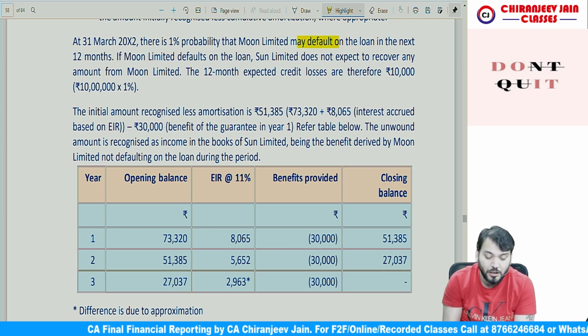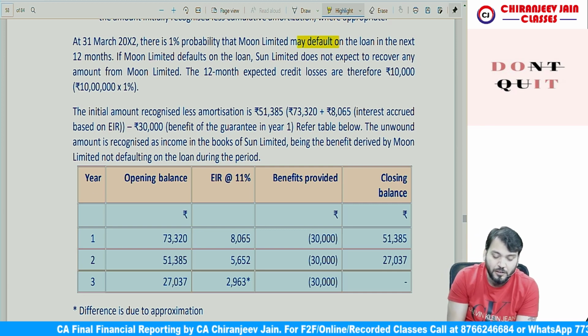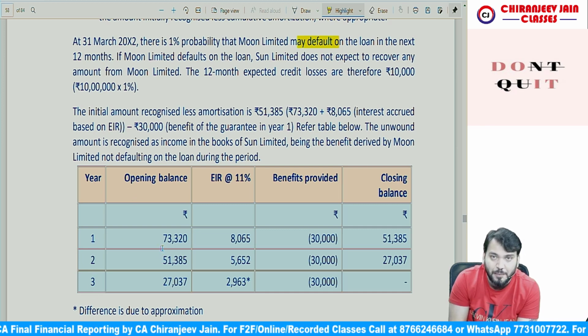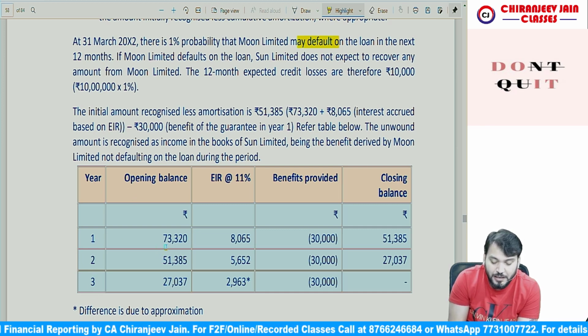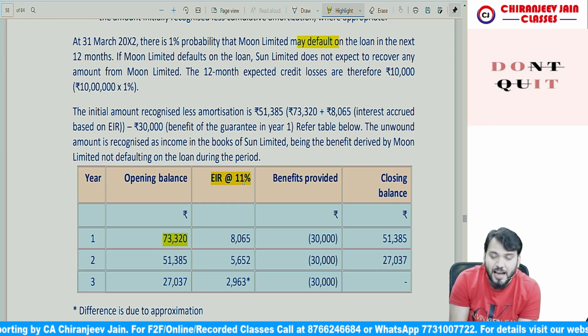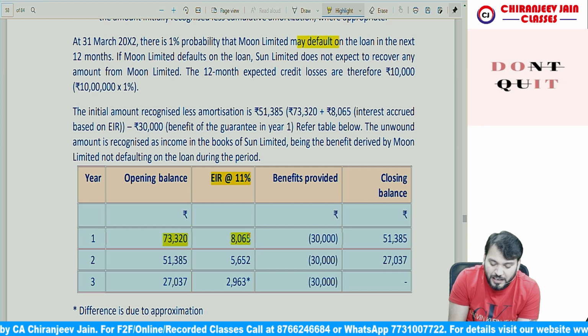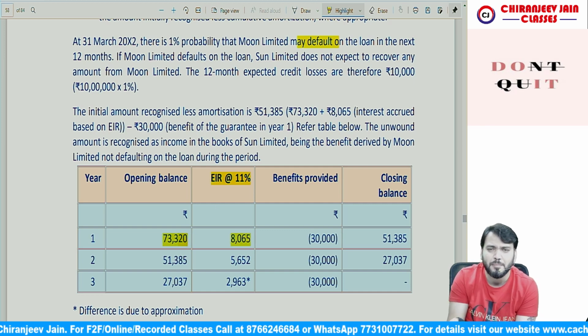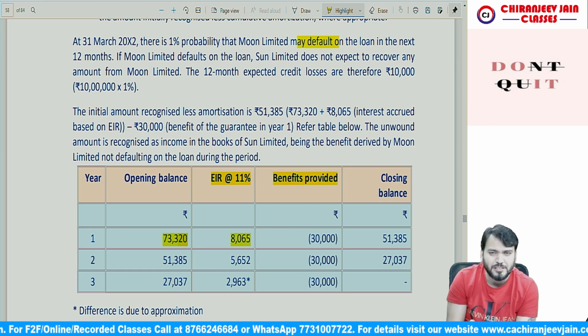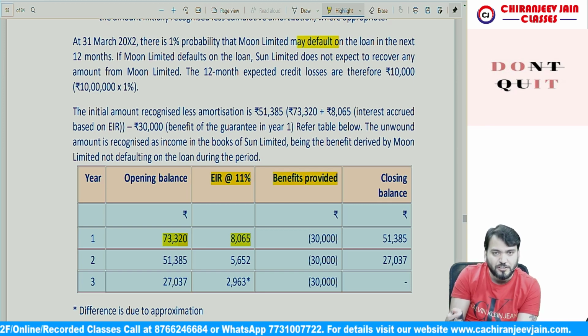Understood? So if I apply the amortization table, at year end 1, 2, 3, the opening balance of the financial guarantee liability is 73,320. Then interest will add at 11%, so it will be 8,065. Why 11%? Because that is the market rate of interest. Then the benefit provided means actually there is no contractual cash outflow.